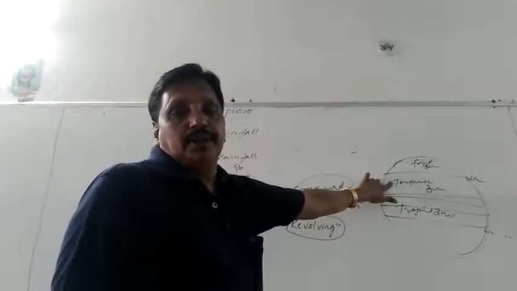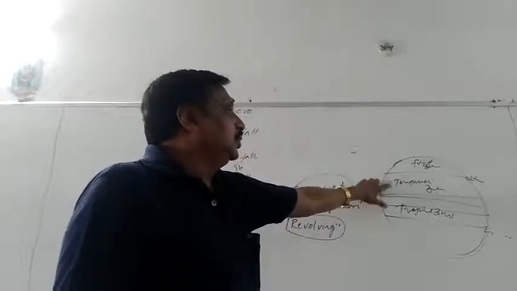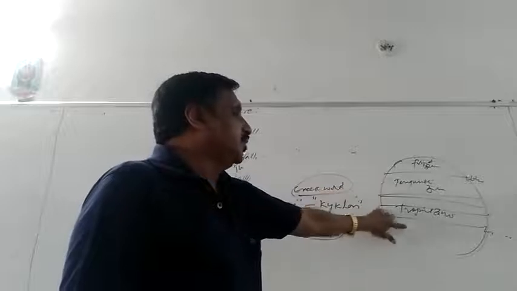Got it? Climatic zones. How many climatic zones? We have 5 climatic zones here. Two in the northern hemisphere, and 2 in the southern hemisphere.